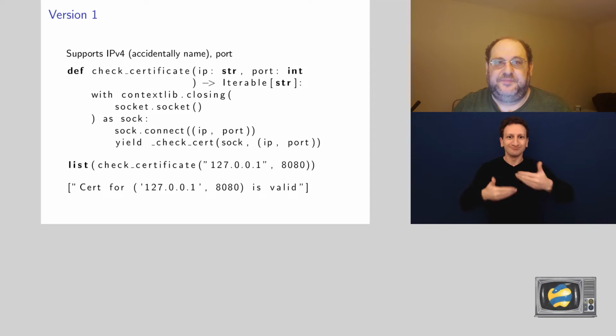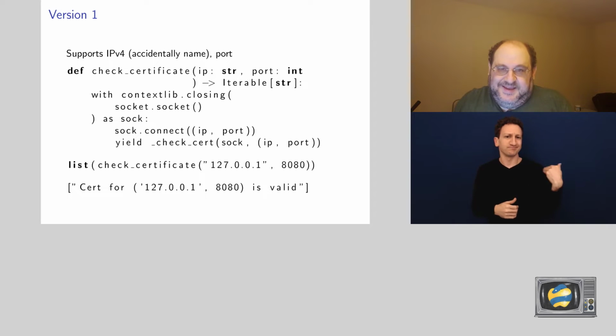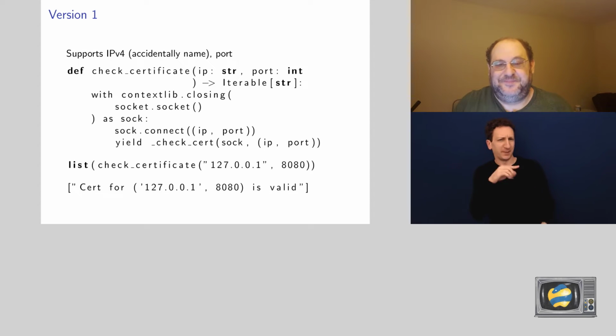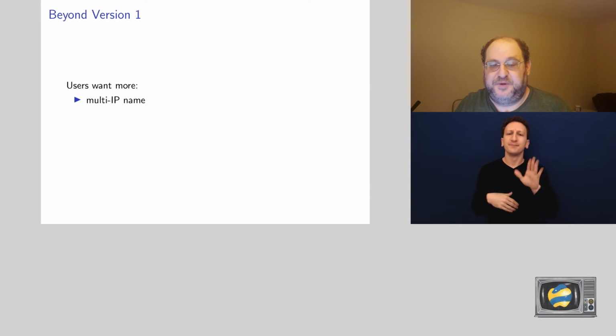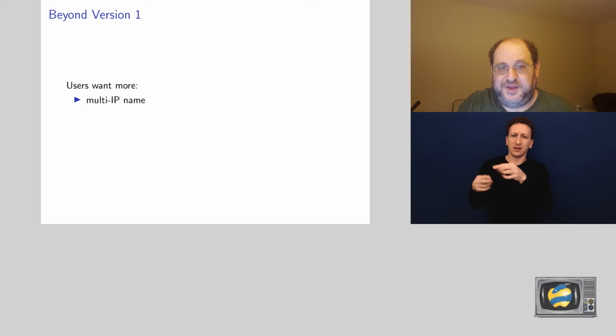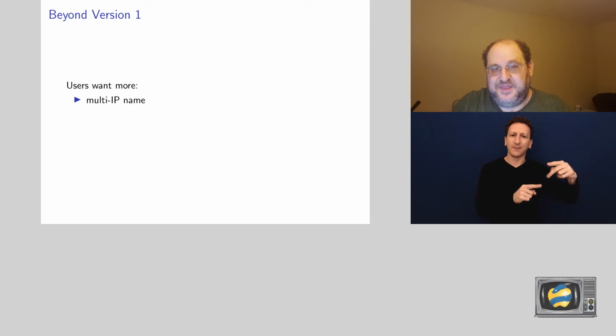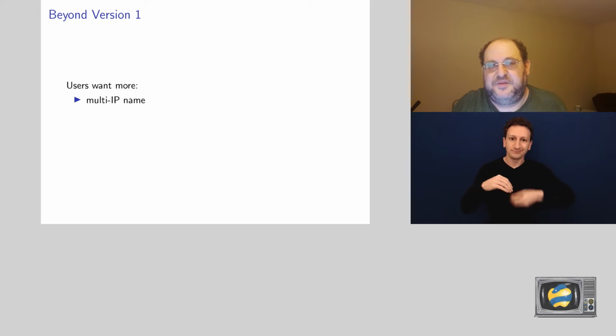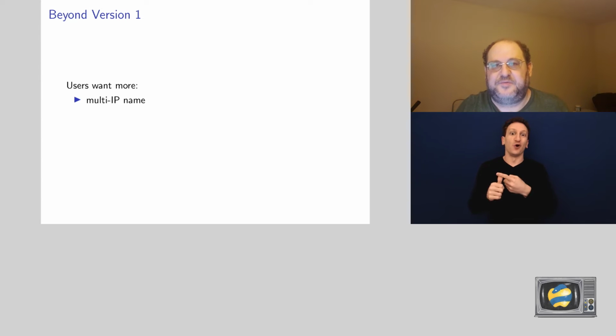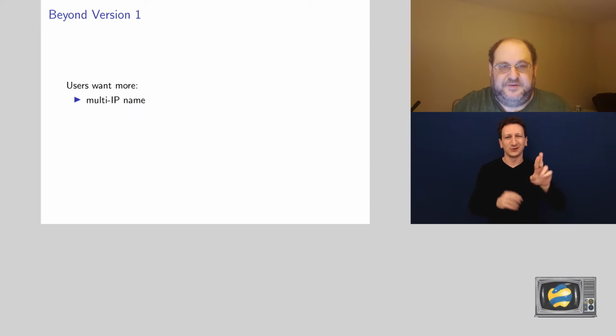That's not good news, because we all know what happens when something works well. People start using it, and then they start having feature requests. And the feature requests come in. Our users want more. They want a name that resolves to multiple IPs. Remember, this kind of supports names, so they already put in names. And when they had a name that resolved to multiple IPs, it chose the first one that it gets from gethostbyname, which is sometimes random. Not a great experience. They want us to have proper support for multiple IPs per name.